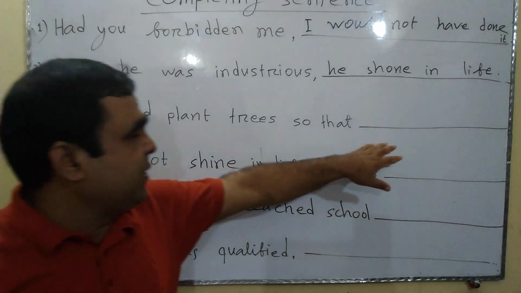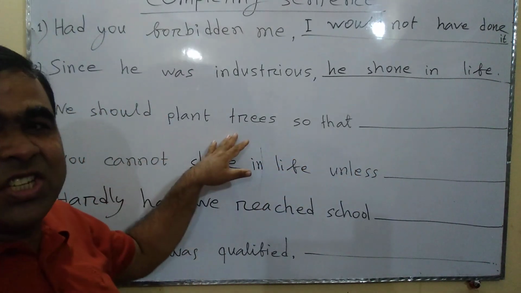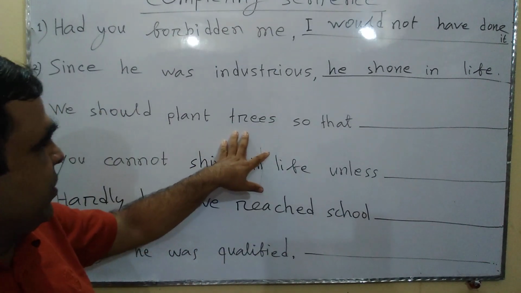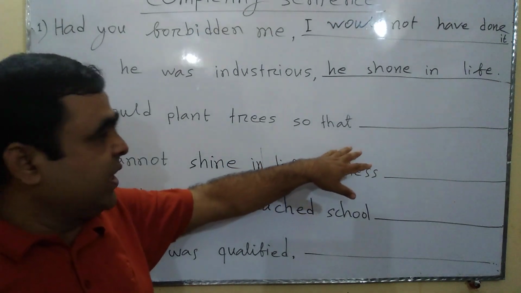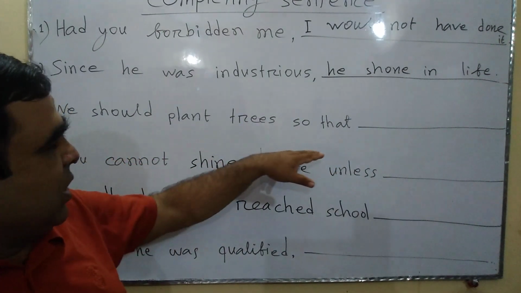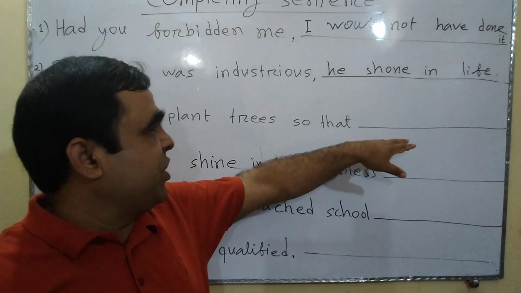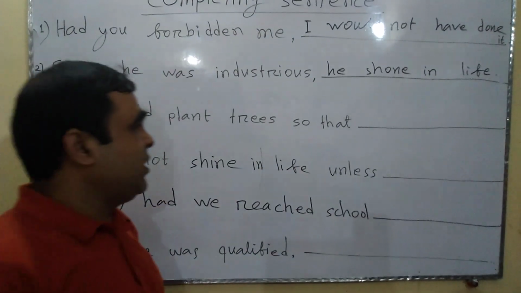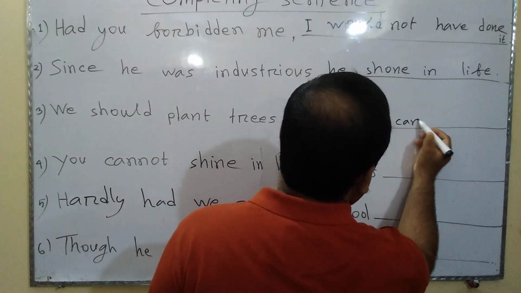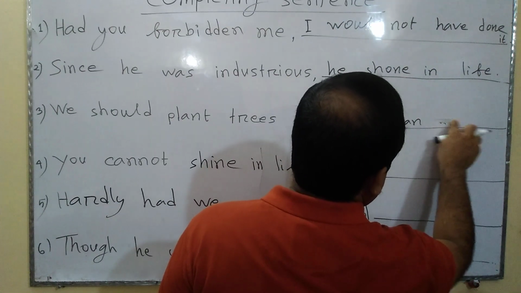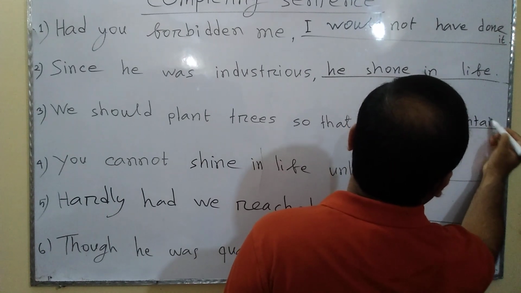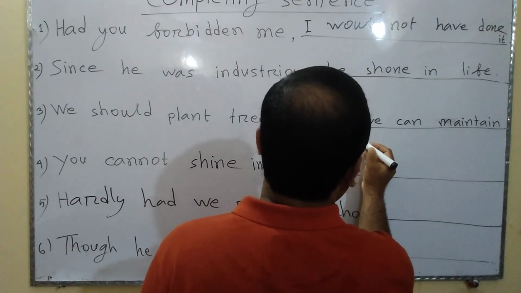So we can write here, we should write the purpose of planting trees after "so that". The purpose of planting trees is to maintain the ecological balance. So we can write, we should plant trees so that we can maintain ecological balance. Well, I am writing down the missing sentence for you. We can maintain ecological balance.